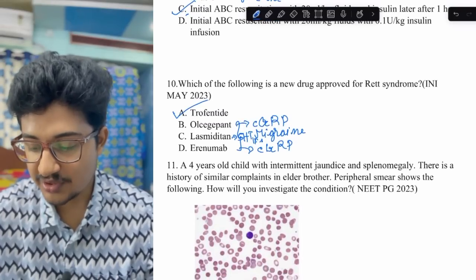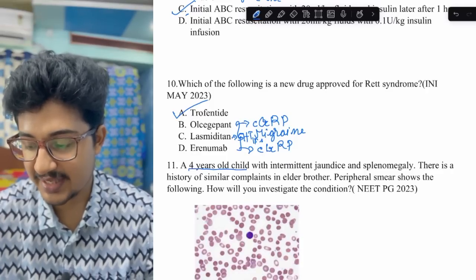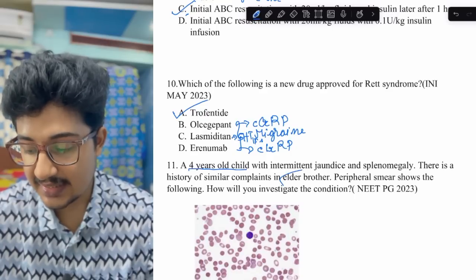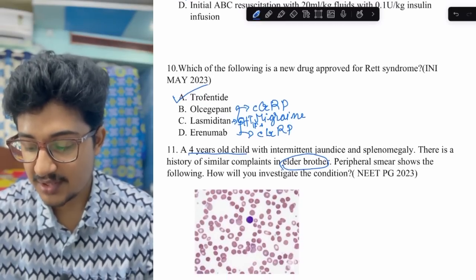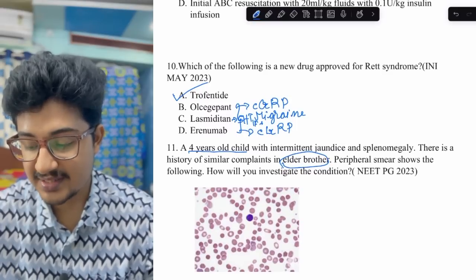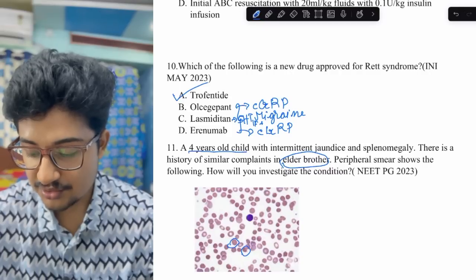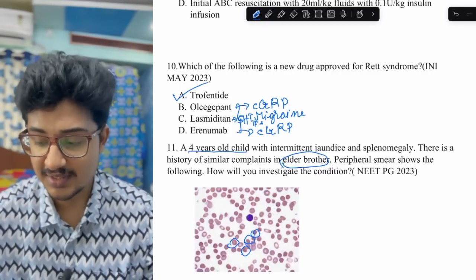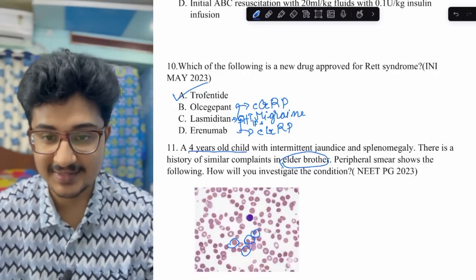A 4-year-old child with intermittent jaundice and splenomegaly. There is a history of similar complaints in the elder brother. Peripheral blood smear shows the following. How will you investigate the condition? You can see there is loss of central pallor. So these are all spherocytes, and this is a NEET PG 2023 question. This is a controversial question and many of you have asked me to answer this.